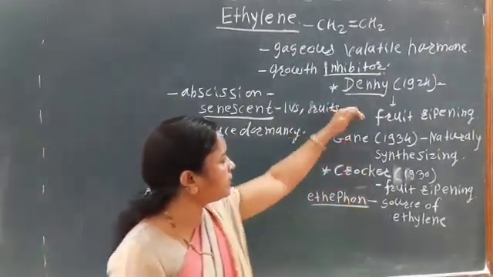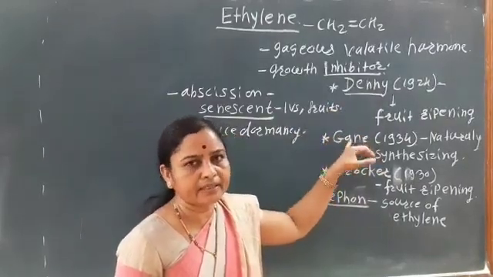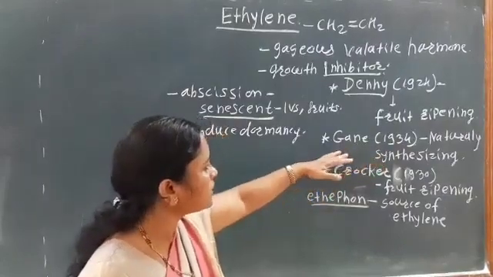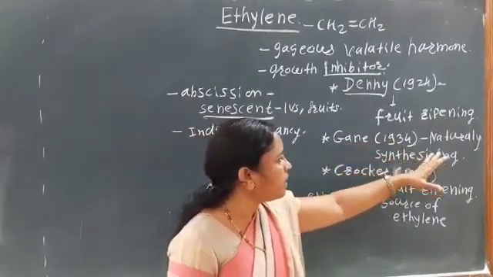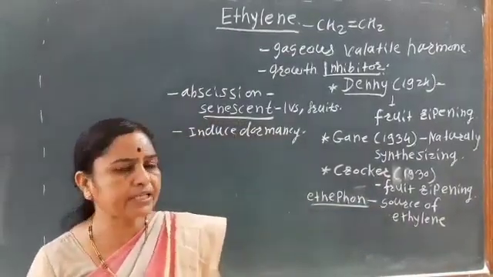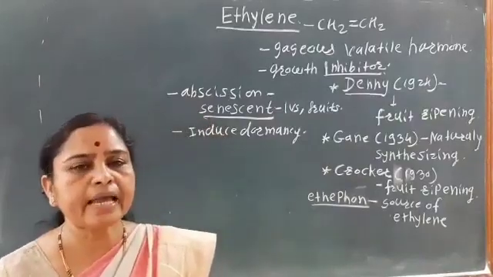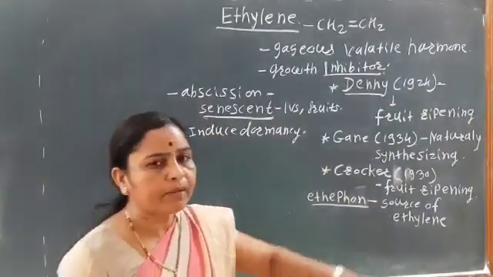Then the scientist Gane reported that ethylene is naturally synthesized in plants.